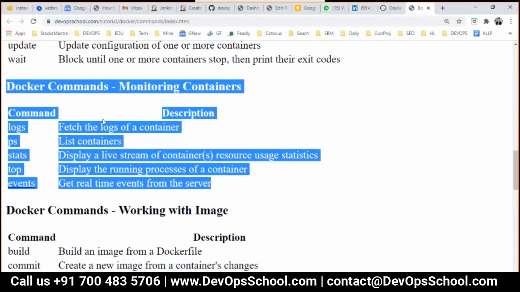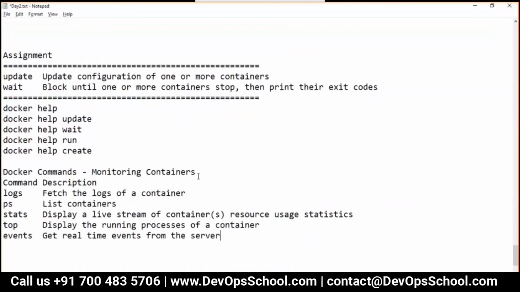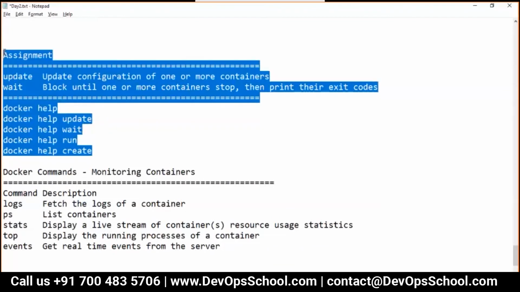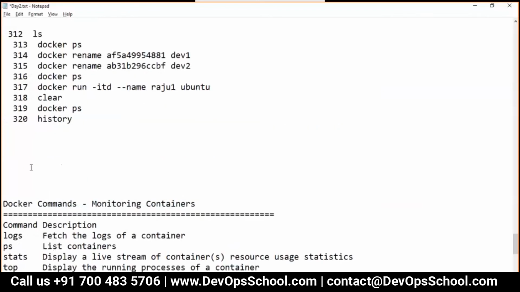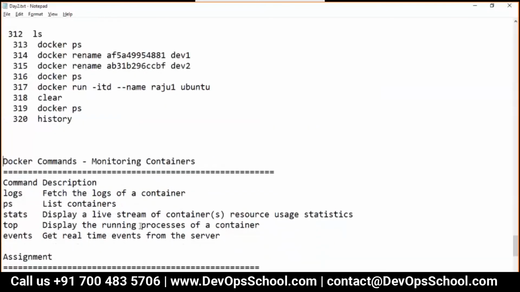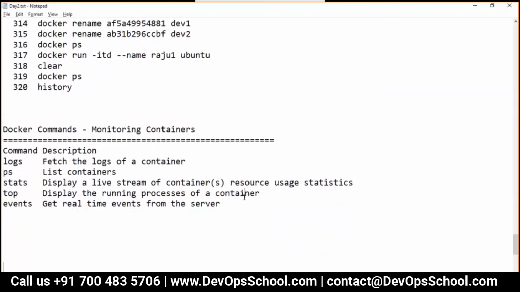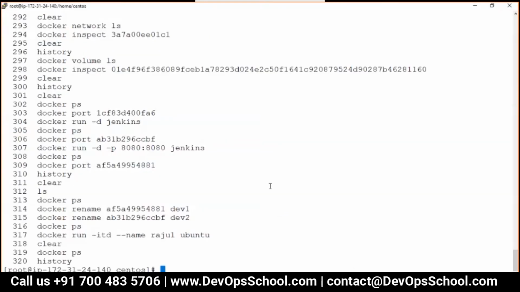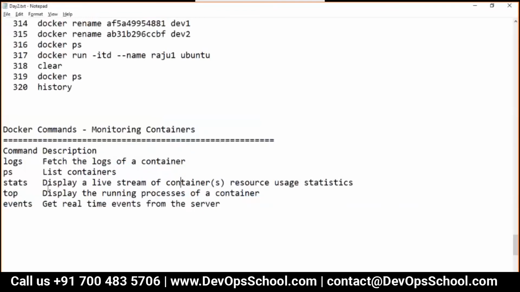These are very simple commands, though I would like to give you a demo for each and every one. Okay, so let's go ahead and get started. This assignment you can do at the end of this, and I'm going to teach you monitoring and troubleshooting containers. These commands are very powerful, I must tell you. Nowadays we are running applications in containers in a data center, and these commands indirectly help all the monitoring tools power all different kinds of monitoring. So let's find out. Here I want to talk about the logs.